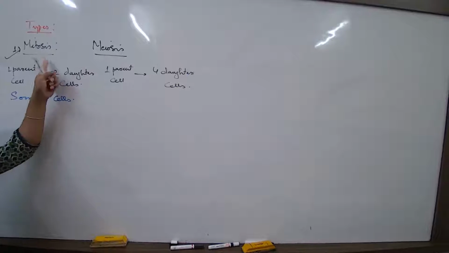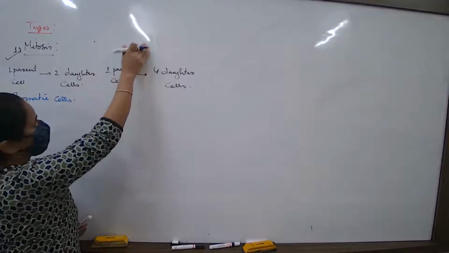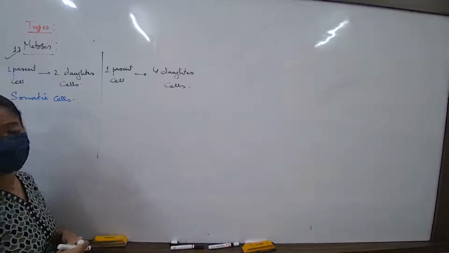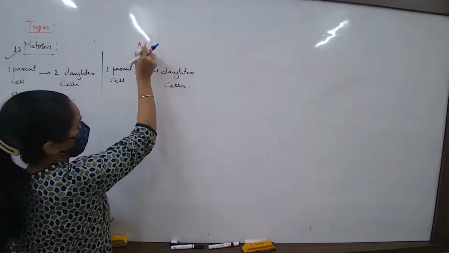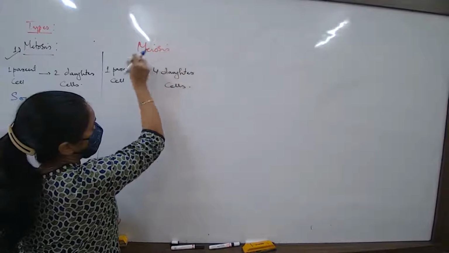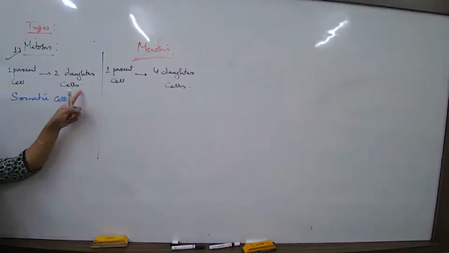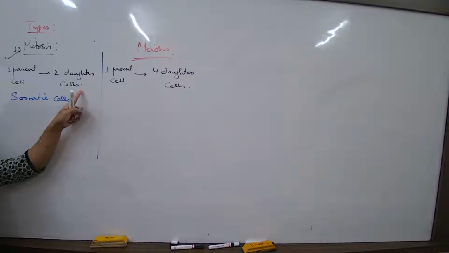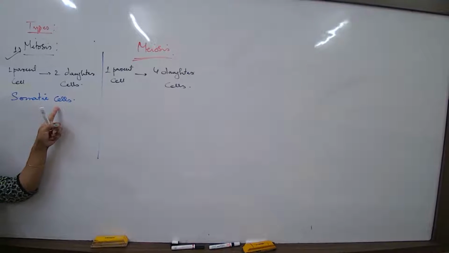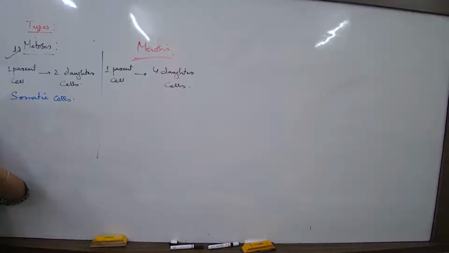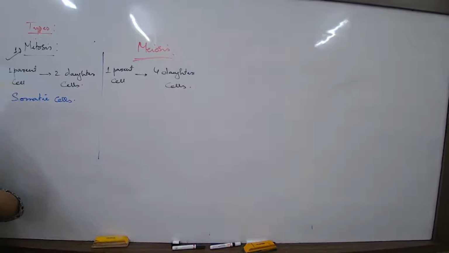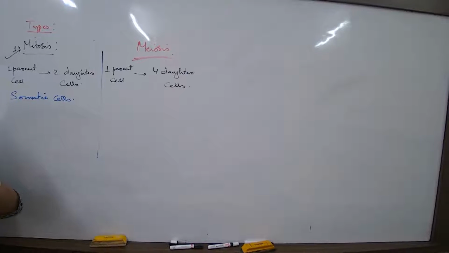So whenever it is mitosis, mitosis is always associated with somatic cells. Please remember the differences that I am speaking now. First of all, this is the most important difference, always remember. Now we talk about the type of cells involved. If it is mitosis, the type of cells where the process happens is somatic.